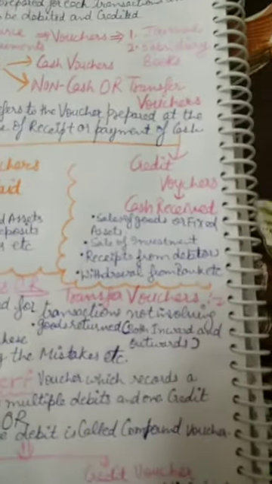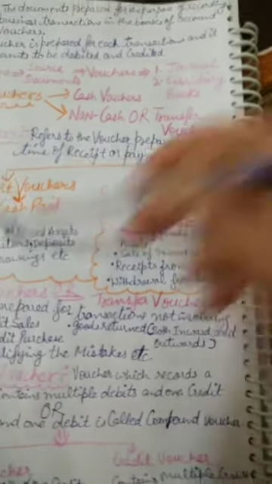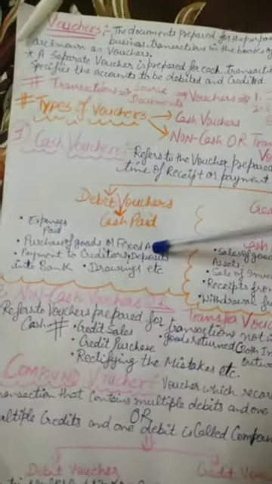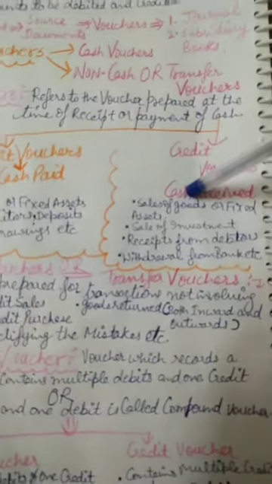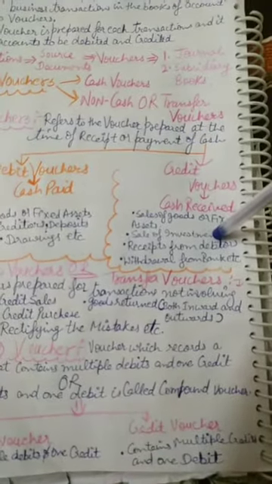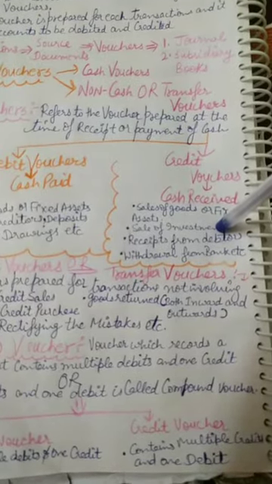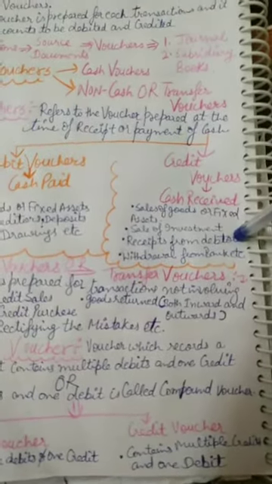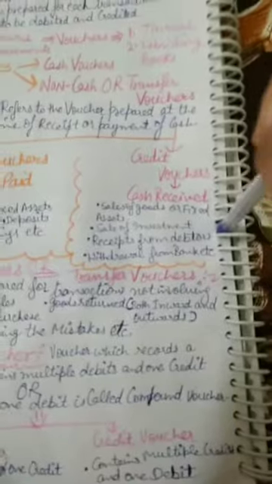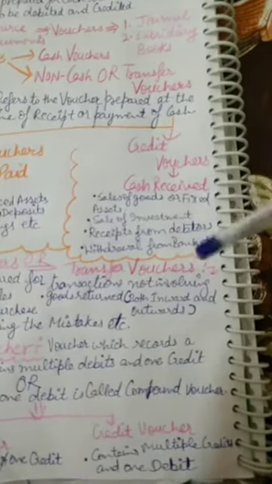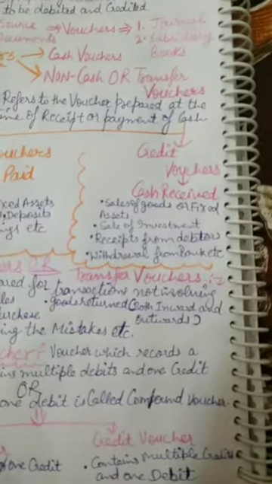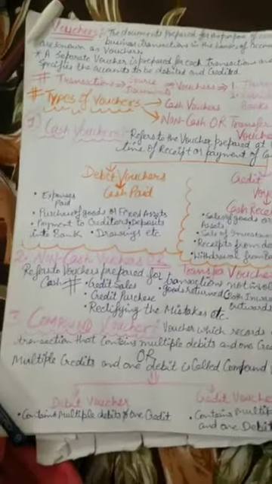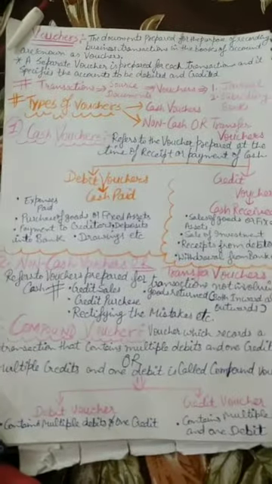Now for the credit voucher, sale of goods. These go opposite to purchase of goods. Sale of investment, for example I purchased a plot of land and now I sell it, that amount I receive in cash, so I prepare a credit voucher. Receipt from debtor, if payment goes to a creditor, then something I receive from the debtor. Debtor means the one from whom I have to take my money back. Withdrawal means taking out money from the bank. These are the examples for which we prepare a cash voucher.